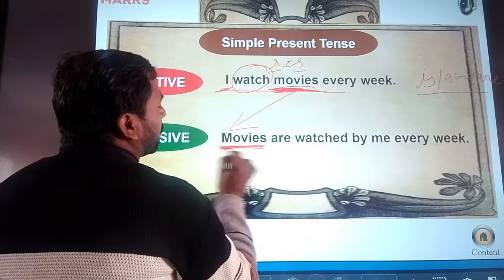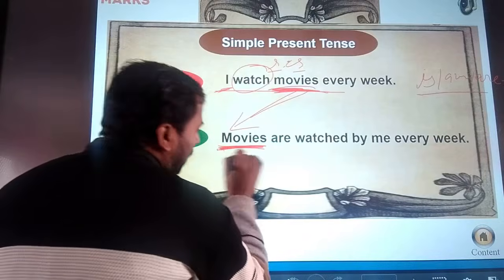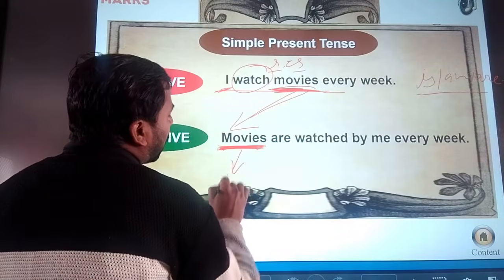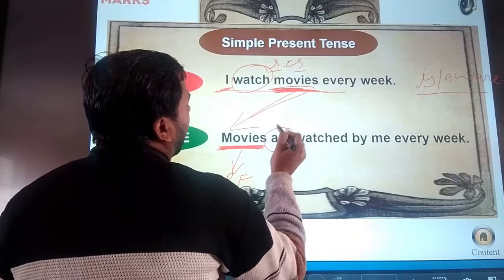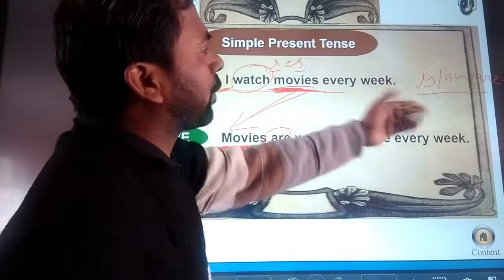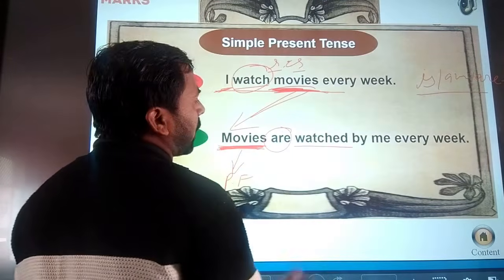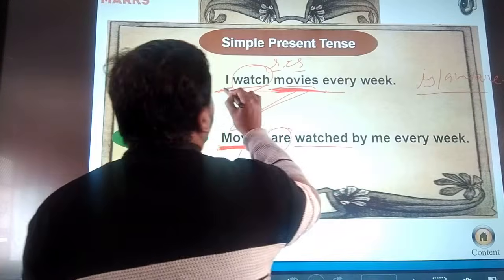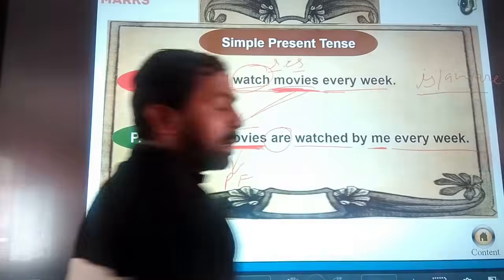So here this object converts into the subject, and this subject is already in plural form. So we can use are here, and after that the verb third form, watch will be watched, and use by, and then I will be me, and the rest of the words use in the last.